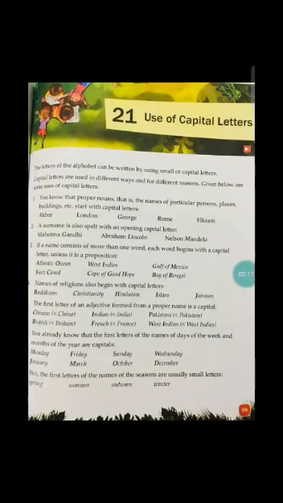So the first letter of an adjective formed from a proper name is a capital. So what does this mean? We all know what adjectives are. Describing more about the nouns are called adjectives, right? The describing words are called adjectives.